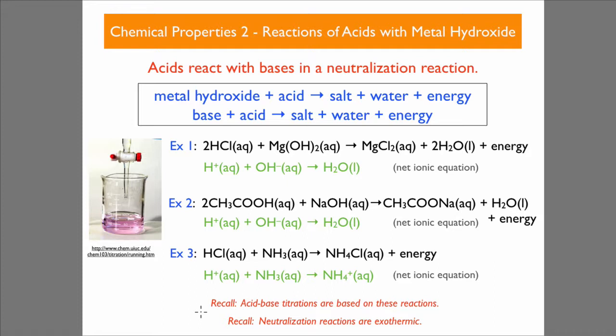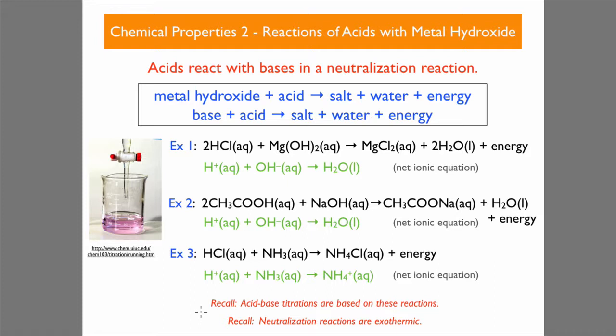You need to know the reactions of acids with metal hydroxides. They react with bases in neutralization reactions to give us salt and water. So an acid and a base gives salt and water and energy. Some examples we've got here. We've got hydrochloric acid and magnesium hydroxide, giving us the salt magnesium chloride. Water is obviously produced and energy will be given off. With ethanoic acid and sodium hydroxide, it's sodium ethanoate and water and some energy given off. And finally, we've got another example here. Hydrochloric acid reacting with ammonia to give us ammonium chloride and energy.